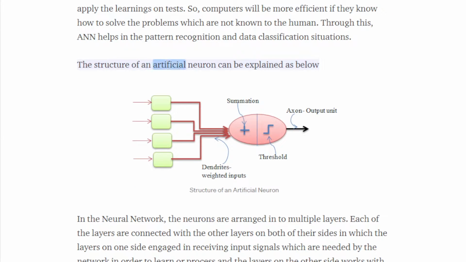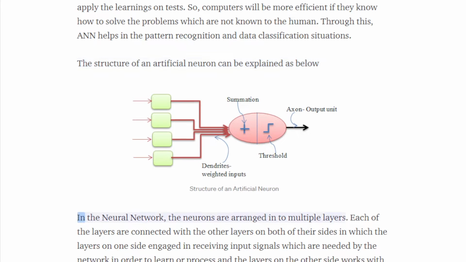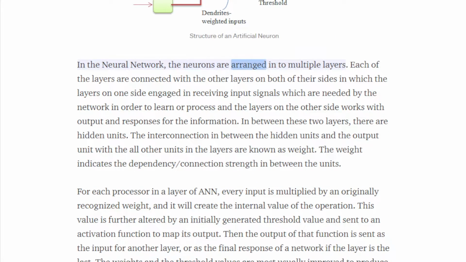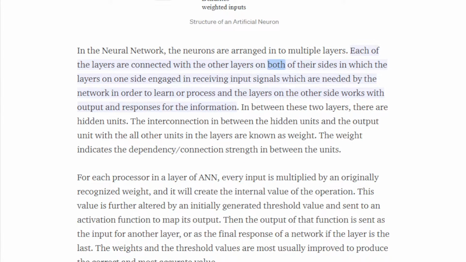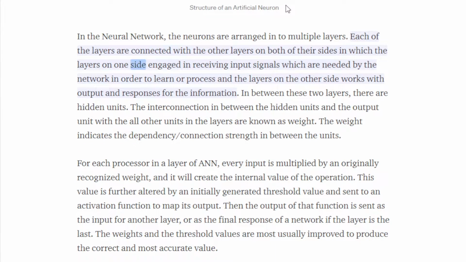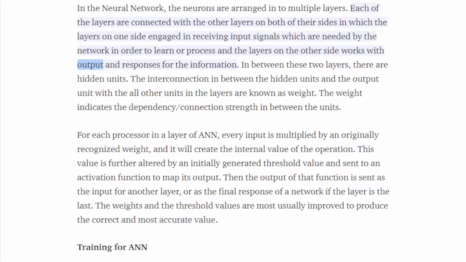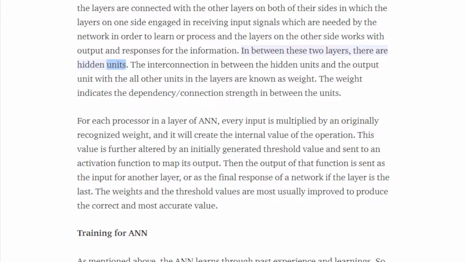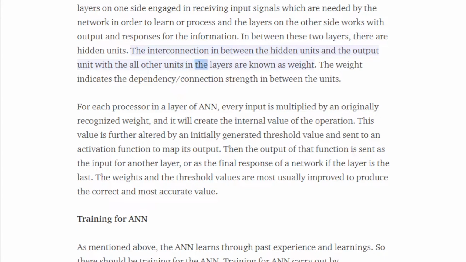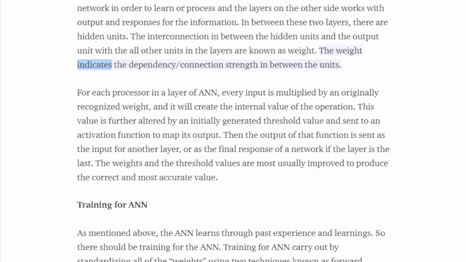The structure of an artificial neuron can be explained as below. In the neural network, the neurons are arranged into multiple layers. Each of the layers is connected with the other layers on both of its sides, in which the layers on one side are engaged in receiving input signals which are needed by the network in order to learn or process, and the layers on the other side work with output and responses for the information. In between these two layers, there are hidden units. The interconnections between the hidden units and the output unit with all the other units and layers are known as weights. The weight indicates the dependency or connection strength between the units.